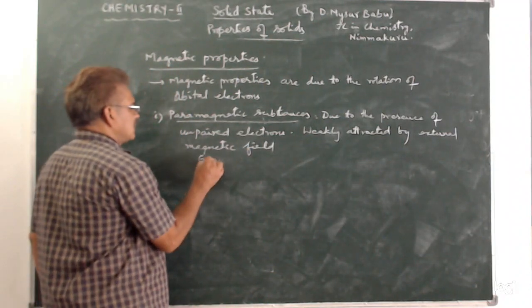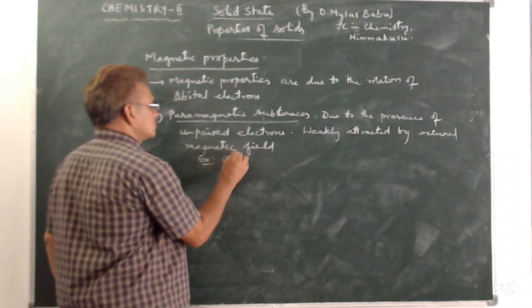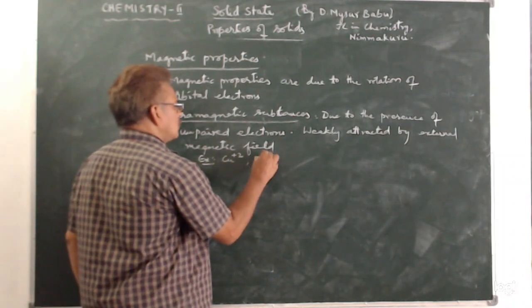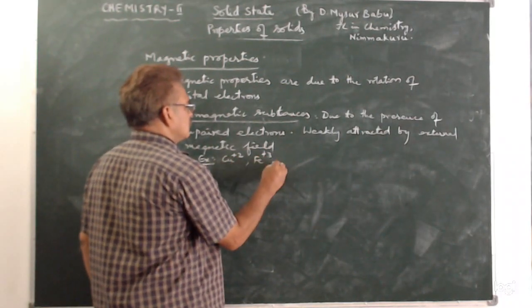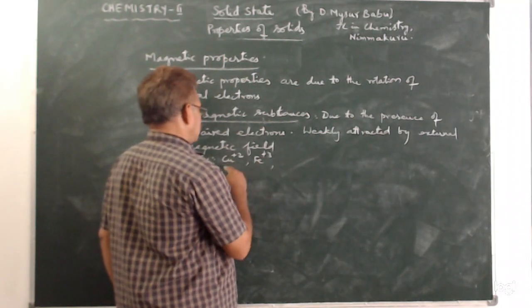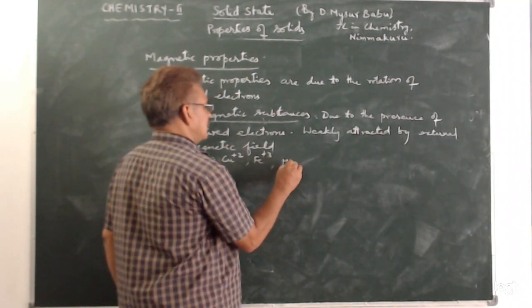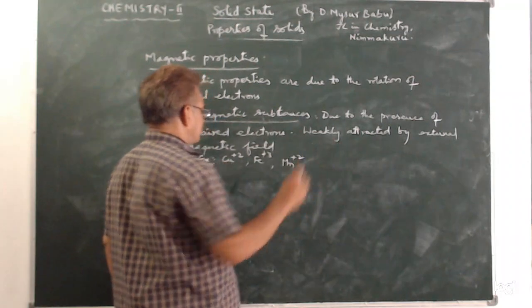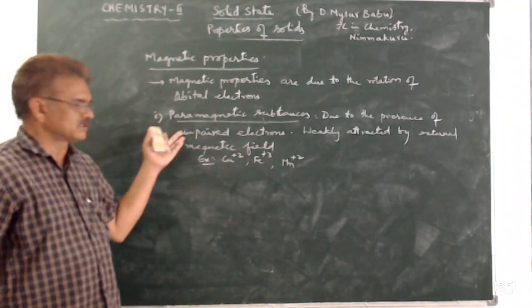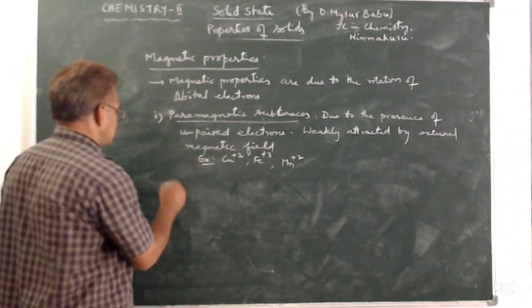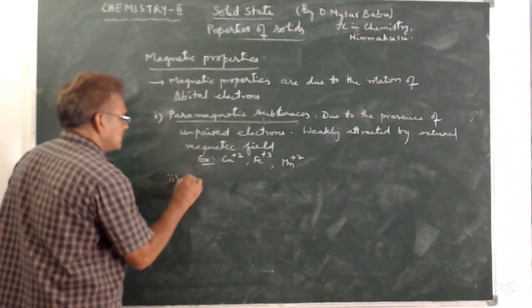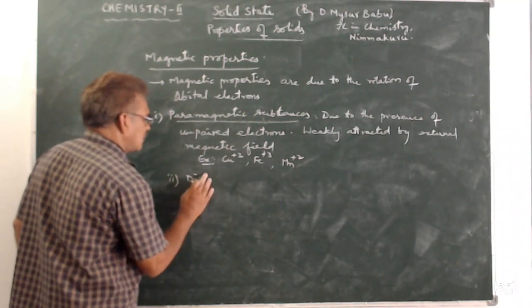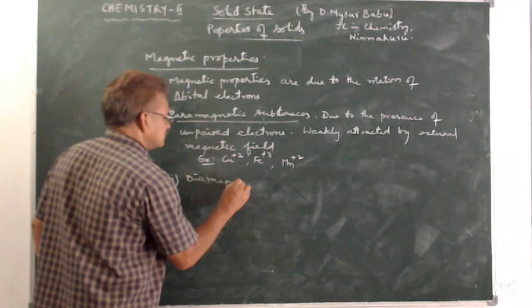If we take examples, Cu+2, Fe+2 or Fe+3, Mn+2, etc. These contain unpaired electrons and they show paramagnetic behavior. Next, the second one, diamagnetic substances.